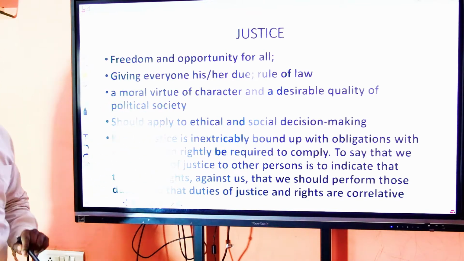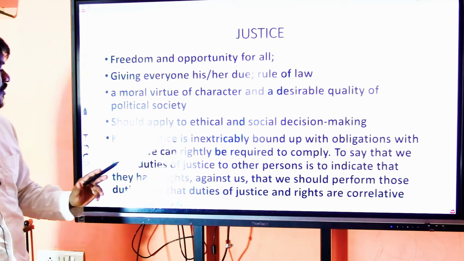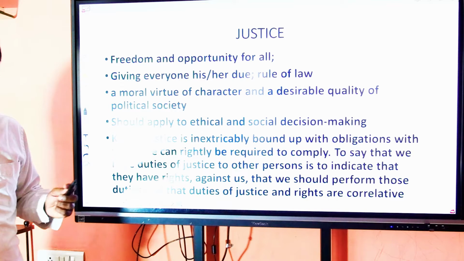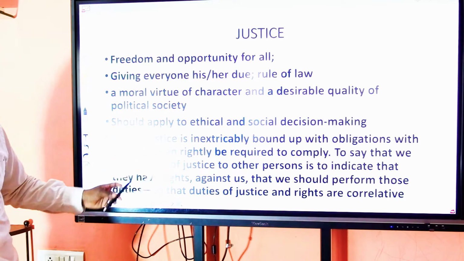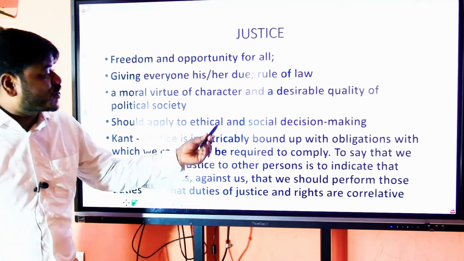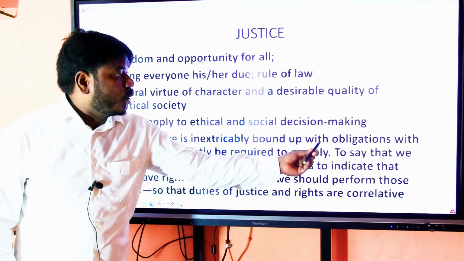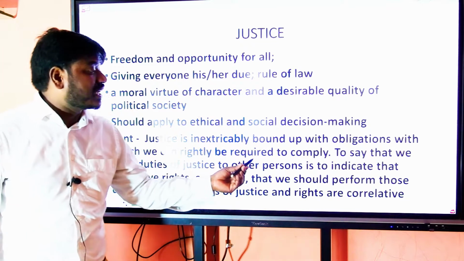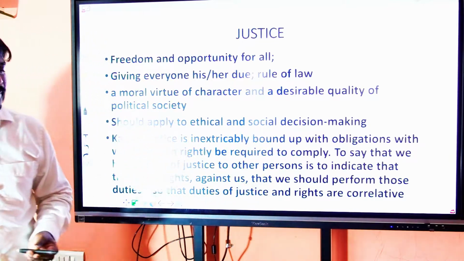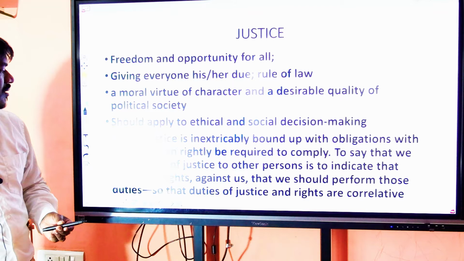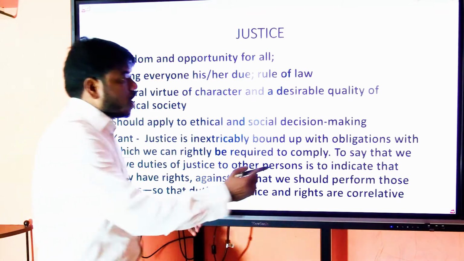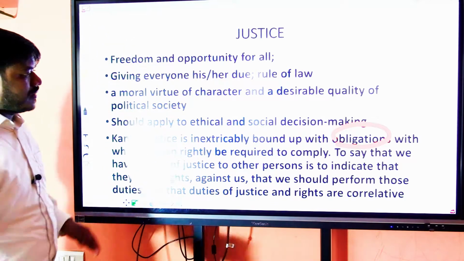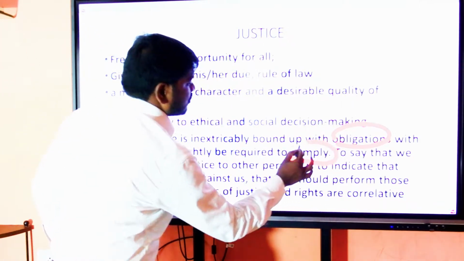And Immanuel Kant, one of the great German philosophers of his time, says justice is inextricably bound up with obligations with which we can rightly be required to comply. There are some obligations and there are some compliances.